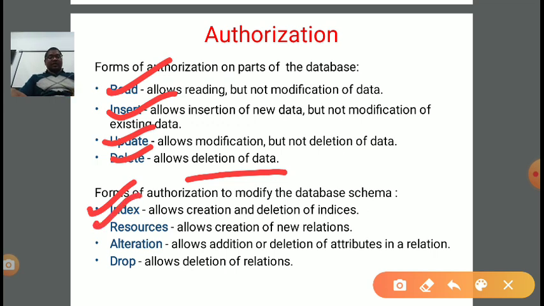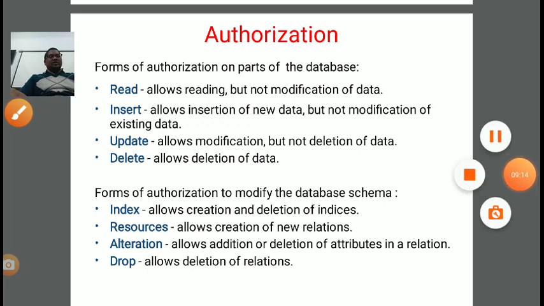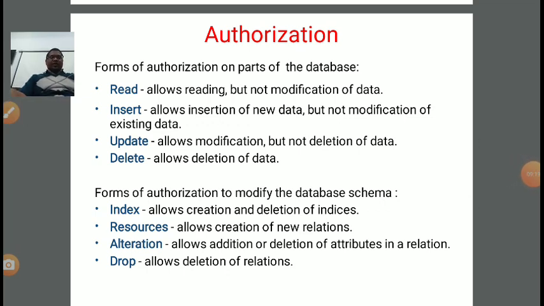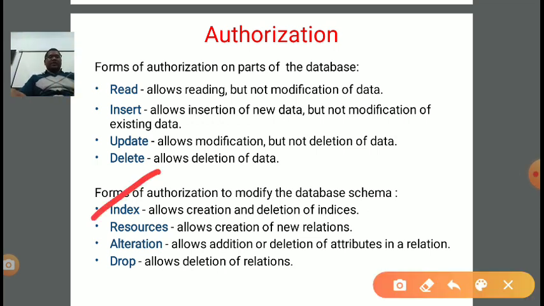Next is alteration. If we want to add or delete some attribute in a relation, then alteration is very important, and for doing the alteration we use the alter table command. Then after that the drop command is there, it will allow deletion of the relation. Okay, so there are various forms of authorization to modify the schema: index, resources, alteration and drop.